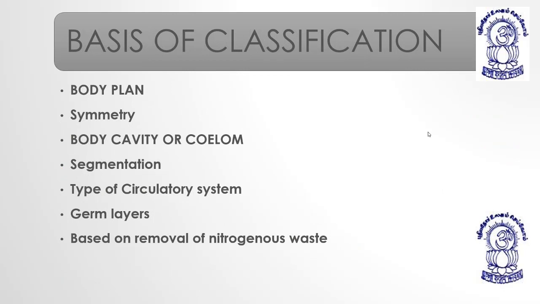What are the different bases of classification? As in class 9, the different bases of classification, we were starting with the type of nutrition. You remember? Yeah, type of nutrition. It is autotrophic nutrition. It is heterotrophic nutrition. Now further, autotrophic nutrition is further divided into photoautotrophic or chemoautotrophic.